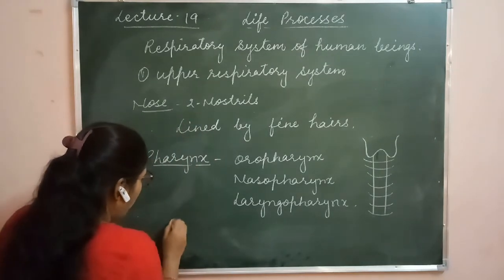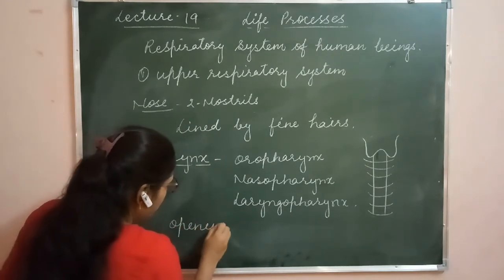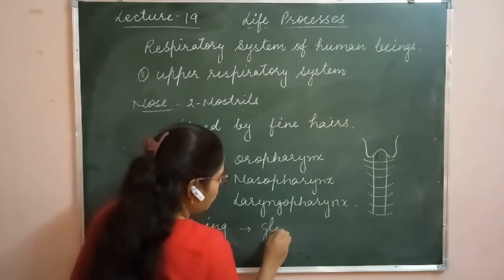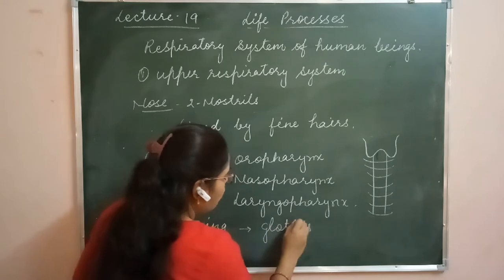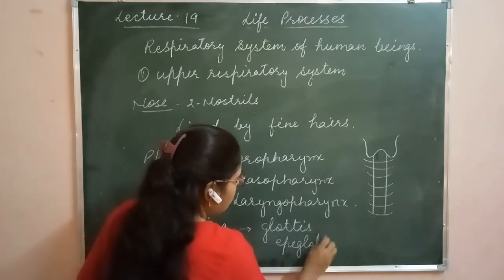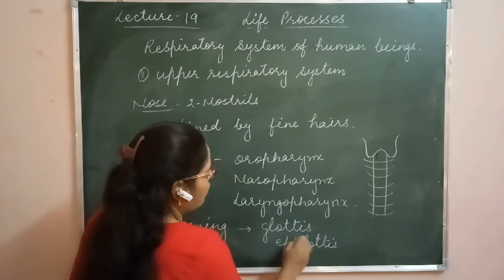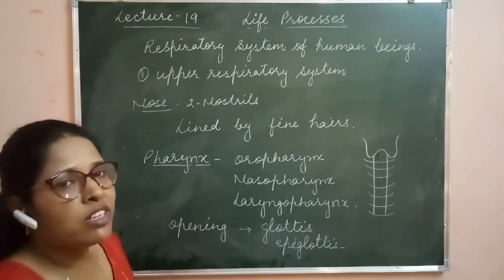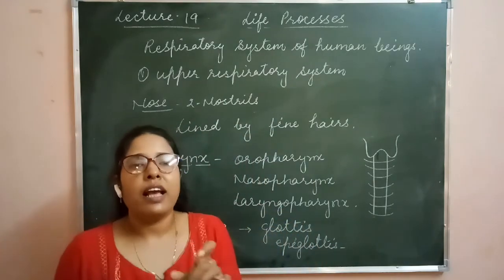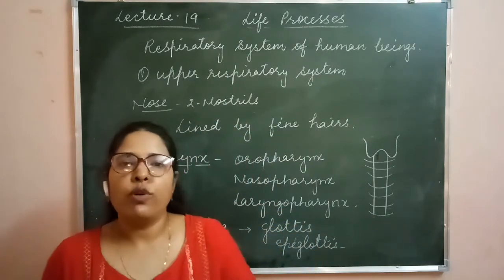The opening of the trachea into the pharynx is called the glottis, and this glottis is covered by a flap-like structure that is called the epiglottis. What is the function of this epiglottis?